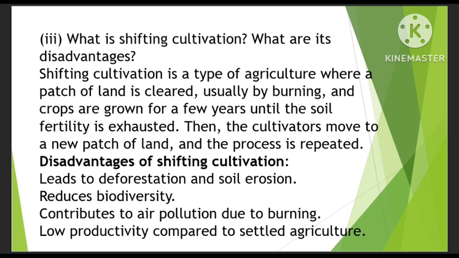What is shifting cultivation and what are its disadvantages? Shifting cultivation is a type of agriculture where a patch of land is cleared, usually by burning, and crops are grown for a few years until the soil fertility is exhausted. Then the cultivators move to a new patch of land and the process is repeated. Disadvantages of shifting cultivation: it leads to deforestation and soil erosion, reduced biodiversity, contributes to air pollution due to burning, and has low productivity compared to settled agriculture.